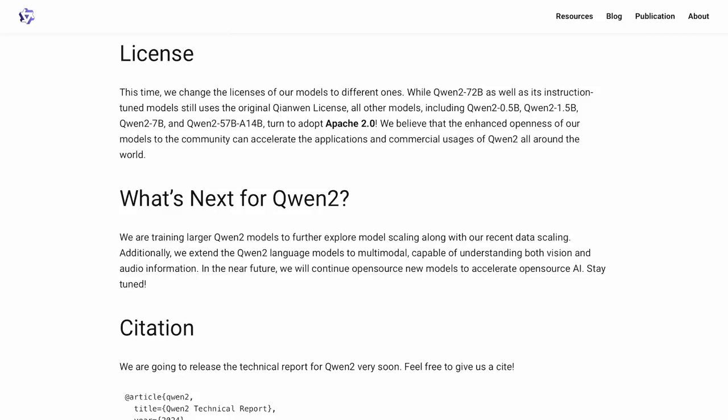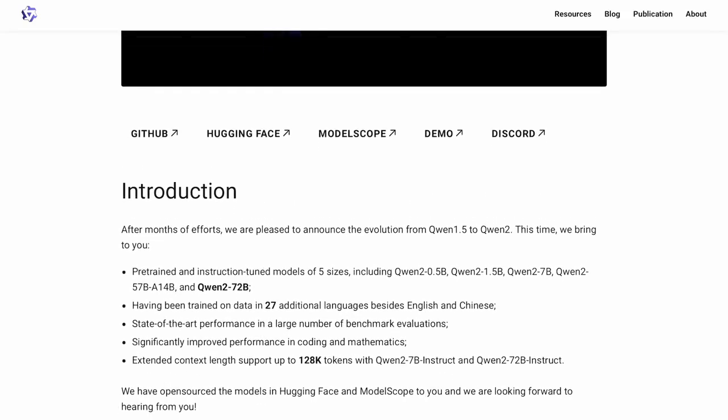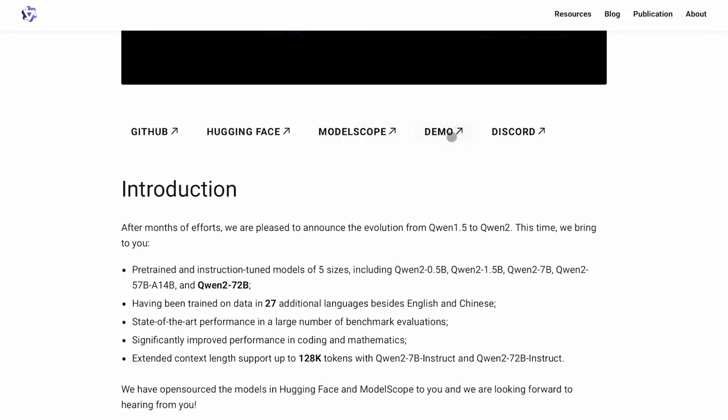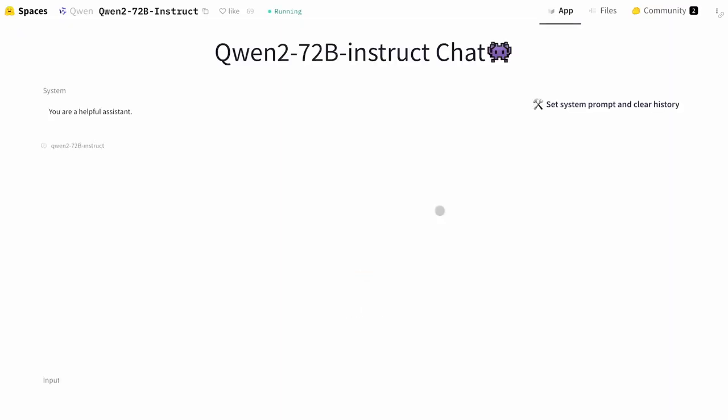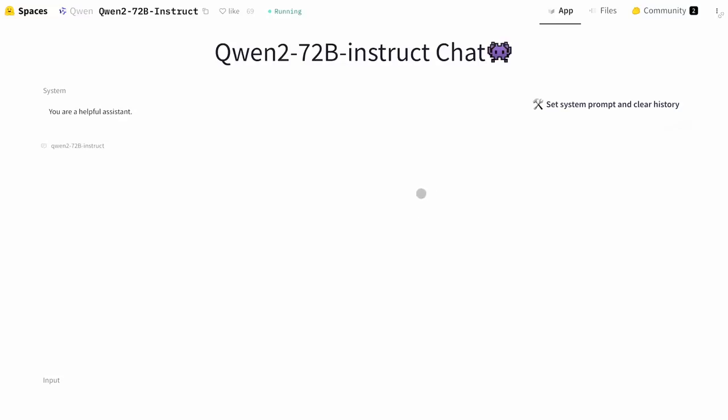Now, let's check it out. They don't have a specific site where you can test it, but they do have a Hugging Face space where you can try it out. So, let's try it from there. If we go to the Hugging Face space, you'll see this page. This is the 72b Instruct variant. So, let's try it out now.